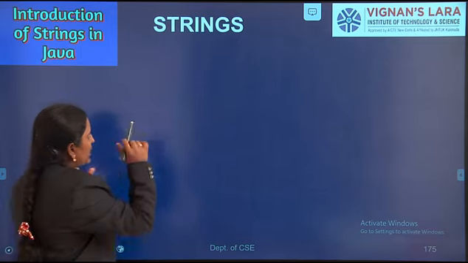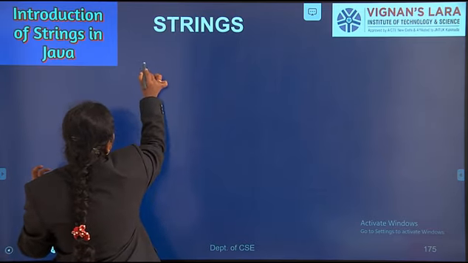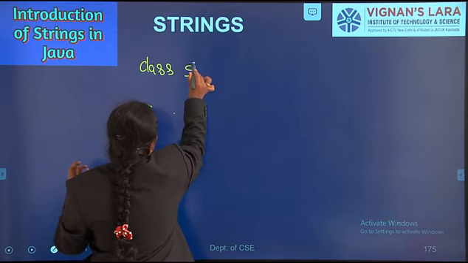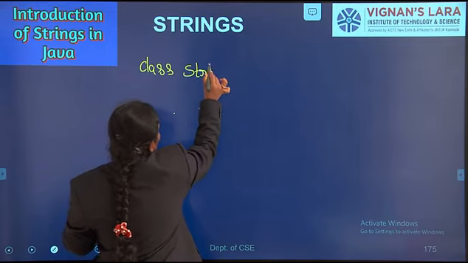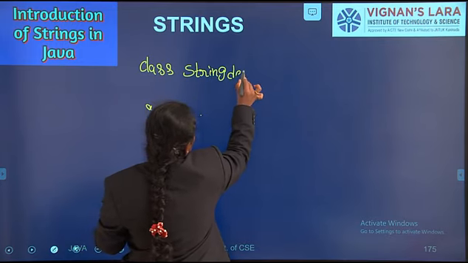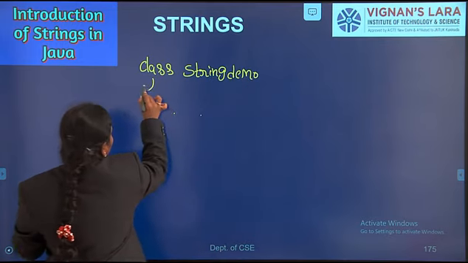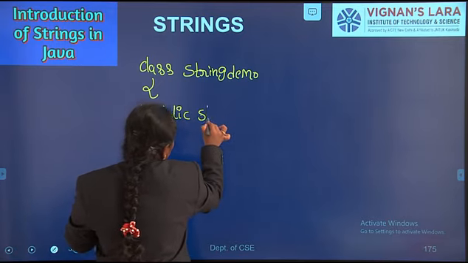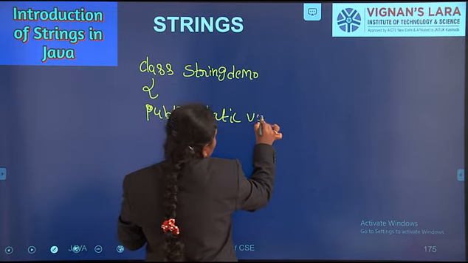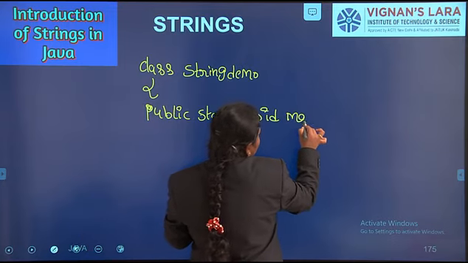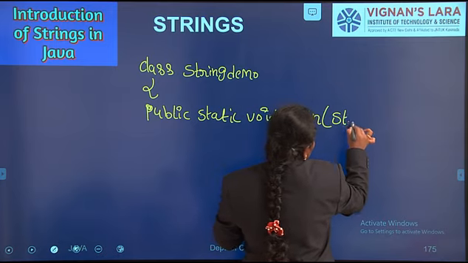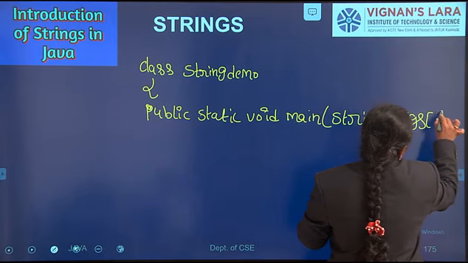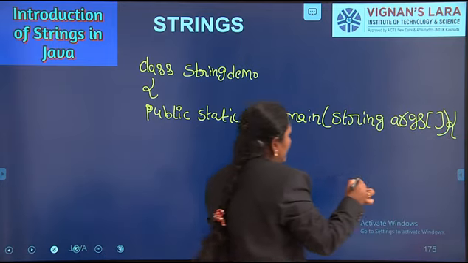Here I will explain one program. Here I am defining one class, class StringDemo. After class declaration, we open the curly brace. Next, the main method: public static void main, String args array. After main, we open the curly brace.